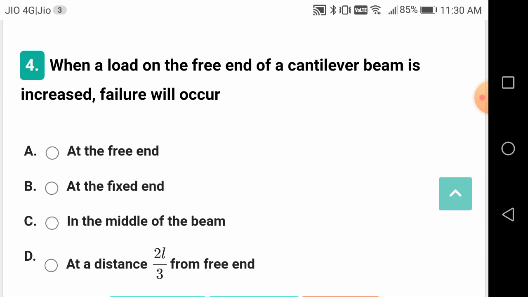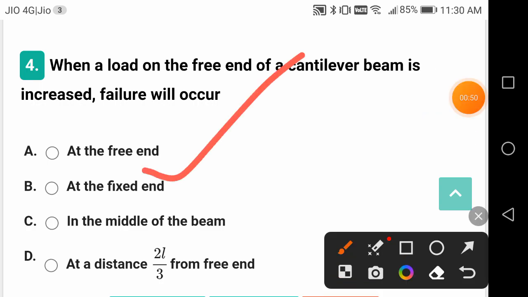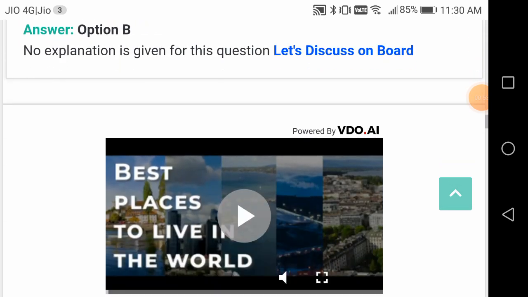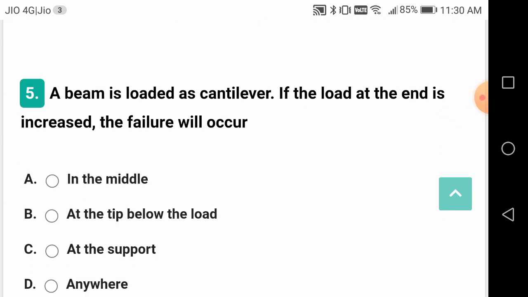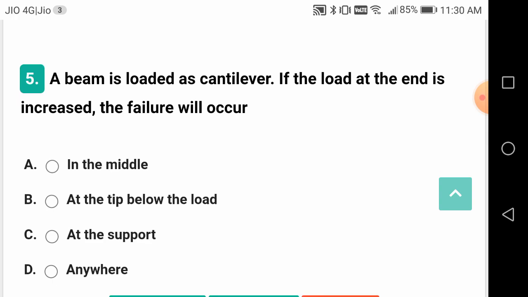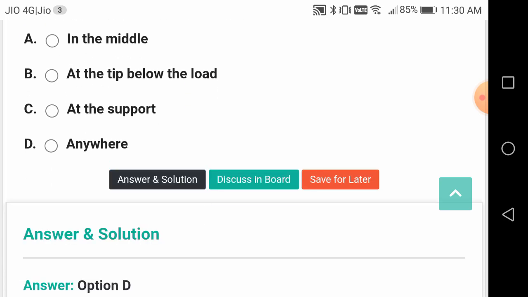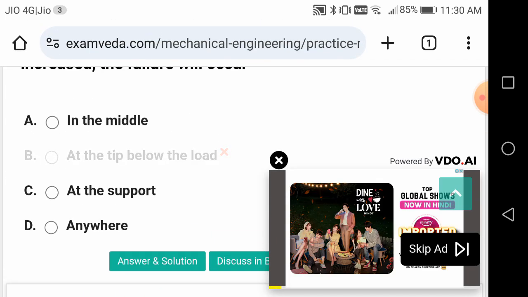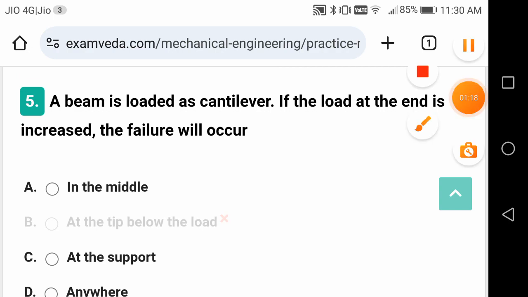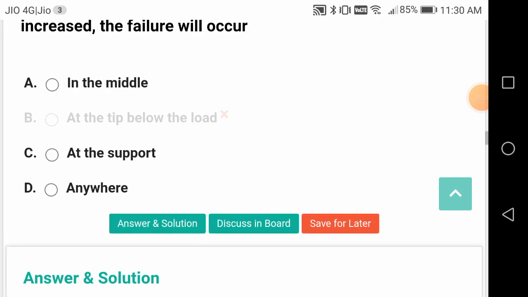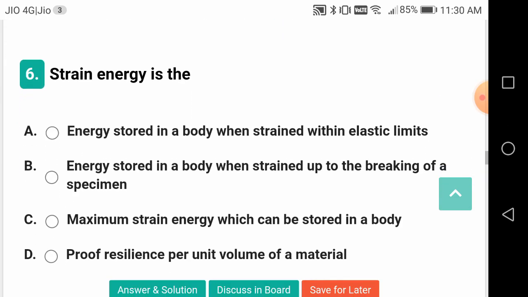When a load on the free end of a cantilever beam is increased, failure will occur at the fixed end, because the bending moment is maximum there. A beam is loaded as a cantilever. If the load at the end is increased, the failure will occur at the support. We will discuss this later, friends.